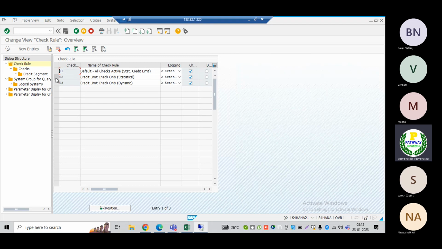Now let us talk about the statistic credit check first. Under this statistic credit check, what exactly is going to happen? If we select this one, the credit exposure and the credit limit which we have given.